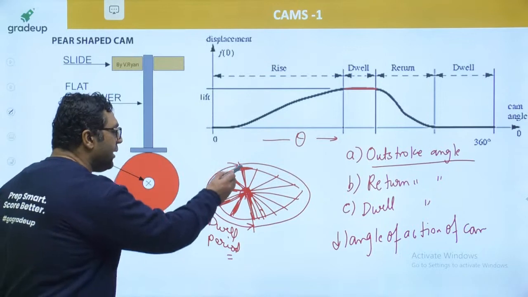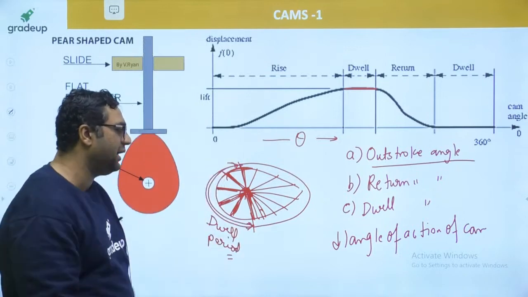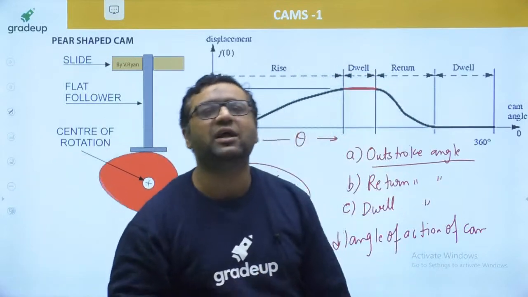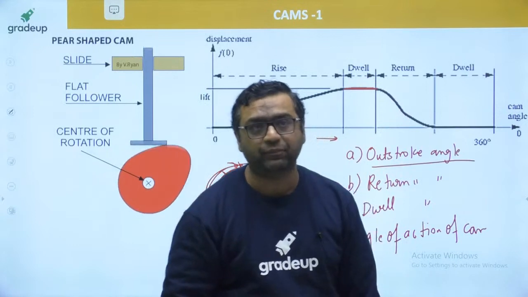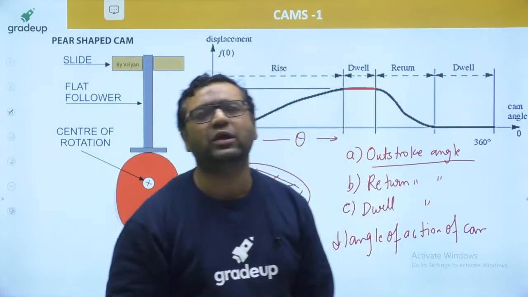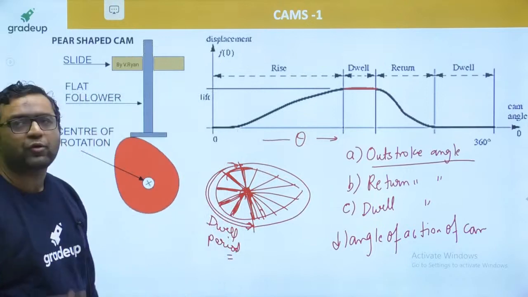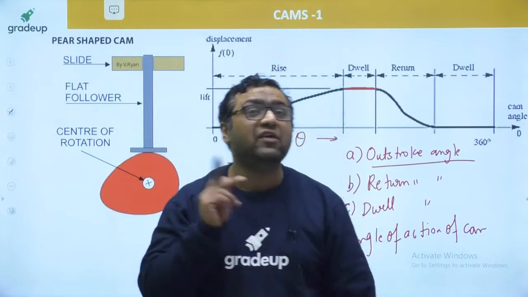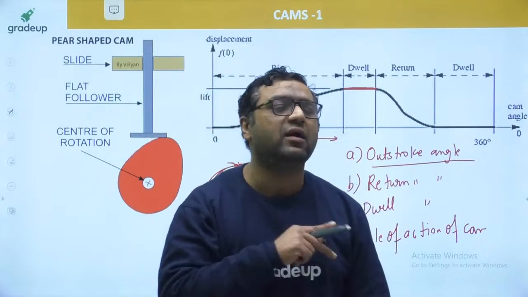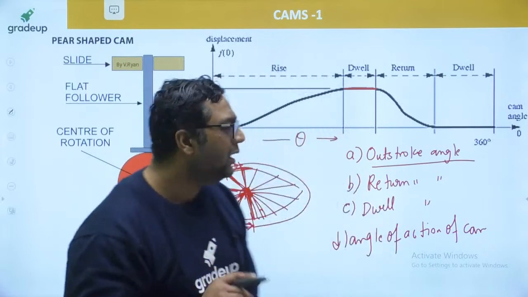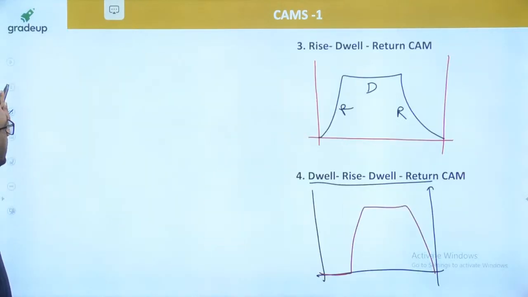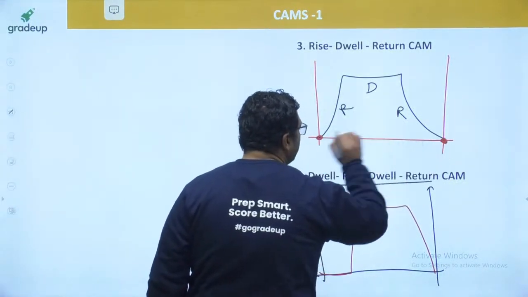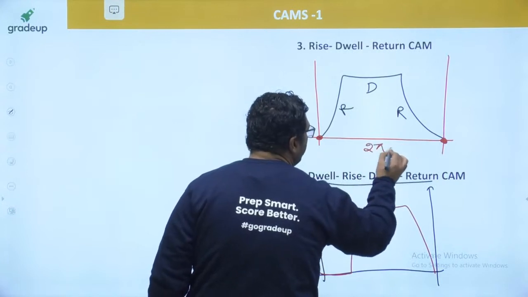The position up to when the follower is not moving is said to be dwell angle. From the starting of rise to the end of return, whatever the angle travelled by the cam is said to be angle of action of cam. And angle of action of cam is always less than or equal to 2 pi. It is always from the start of rise to the end of return. If some dwell period comes in between, it is counted. But if some dwell period comes before rise or after return, it is not counted. Mind this thing. Like we have seen four types of motion previously, from starting of rise to the end of return, total angle is going to be 2 pi.